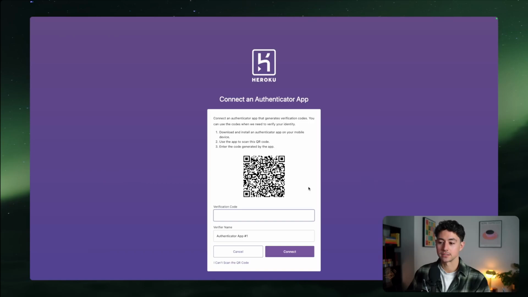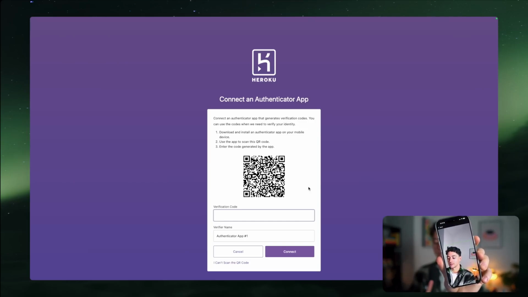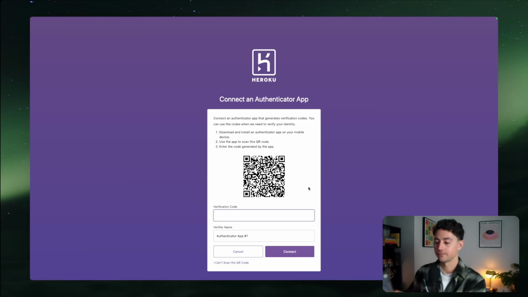The way this works is it'll basically generate a code based off of the current date and time multiplied by some secret key that Heroku has installed. Then you're able to scan it using something that looks just like this. Basically you put the QR code in that center area here, which is what I'm doing. And it's just given me a verification code that I can now pump in, which will be this.